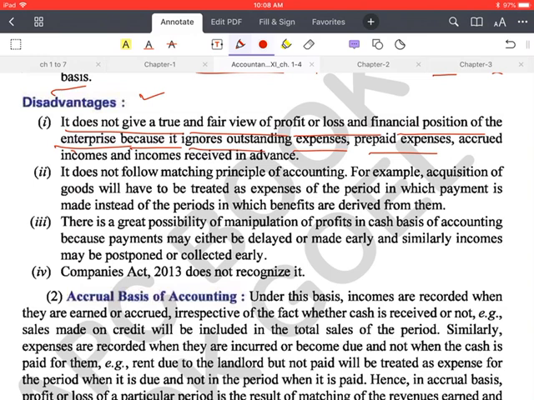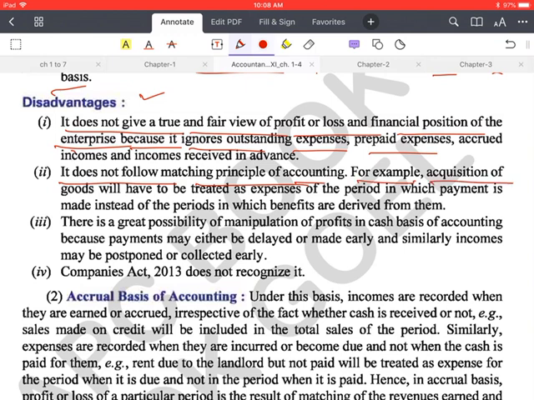Actually, it is on cash basis na, so it never gives a true picture of profit and loss account, and it also does not give the correct financial position of the business, because all the transactions which are of credit nature and which are concerned with the current year, we are leaving out, and it is quite possible that these transactions are very important. So the users of accounting information cannot get the true picture of profit and loss account and the balance sheet.